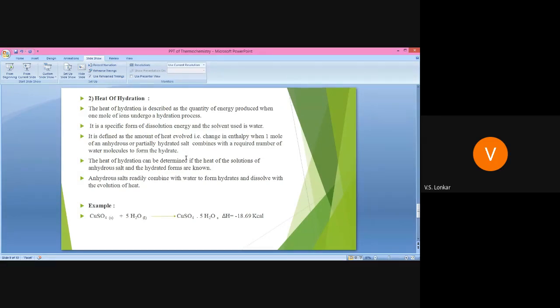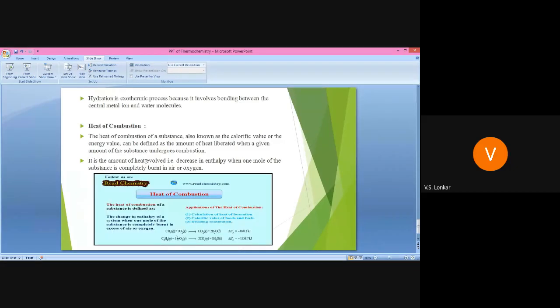Generally we say the amount of heat evolved or absorbed, but for exothermic processes, for example combustion and hydration, you just say the amount of heat evolved. That is the change in enthalpy when one mole of an anhydrous or partially hydrated salt combines with the required number of water molecules to form the hydrate.